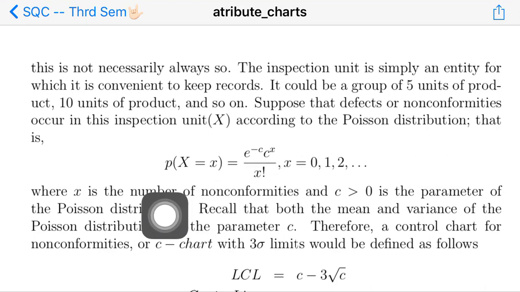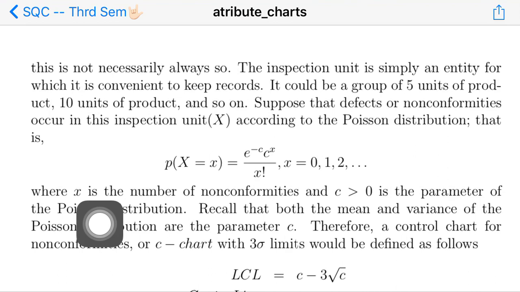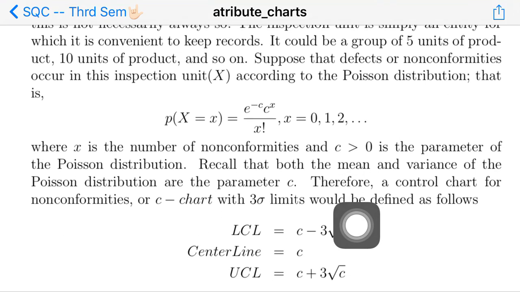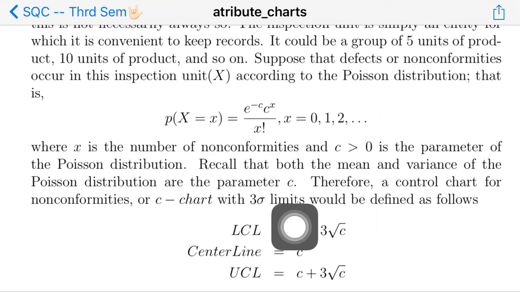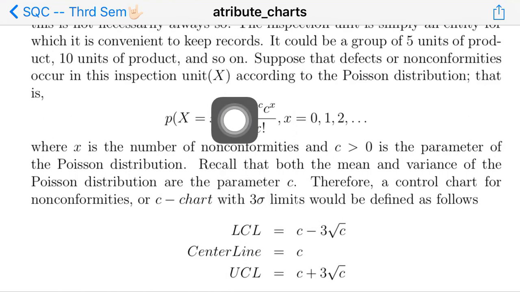In this statement, the probability that X takes the value small x, where small x is the number of non-conformities, and c is of course the parameter of the Poisson distribution. You know how a control chart can be constructed for a charting statistic. Here the charting statistic is the number of defects. You have to take the average number of defects, that is the mean of X, so the average number of defects is c here.